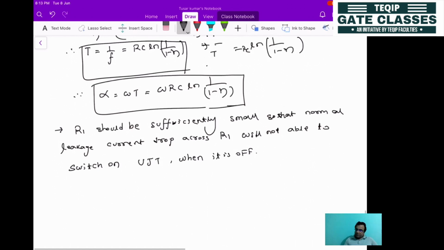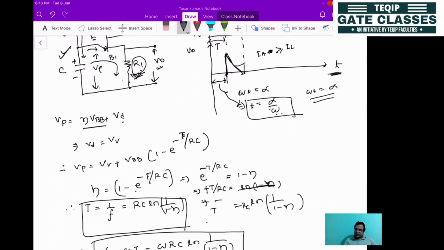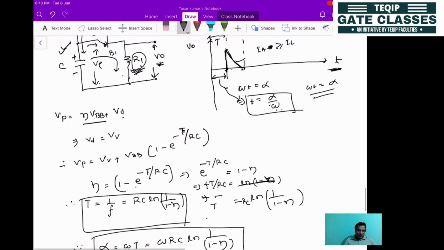Then, whatever the technique used, the V0 must be equal to the gate threshold value, only then will it be switched on.